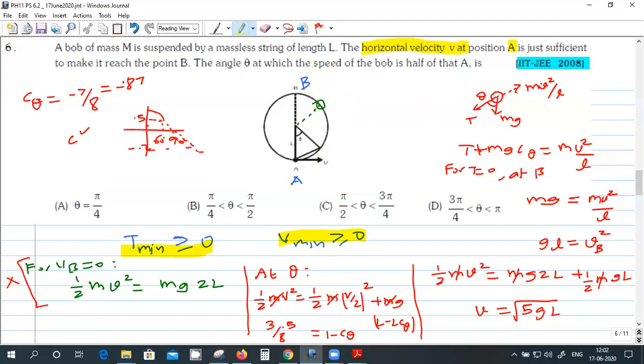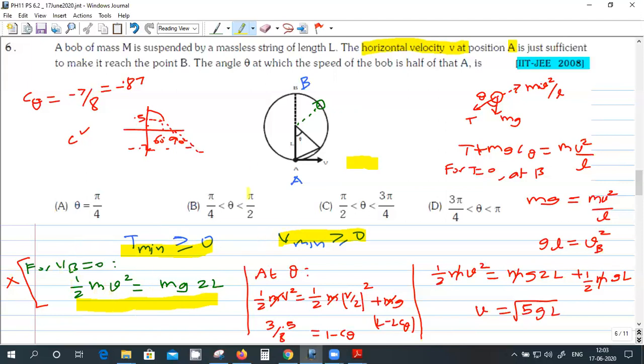In that case, this is the energy equation between A and B. I'll take this as the reference for the gravitational potential energy. So half mv square should become mg 2l. Only two forms of energy are there: kinetic energy and gravitational potential energy. From this I get V should be the square root of GL, right? This is from the condition that the velocity is becoming 0 at the topmost point.